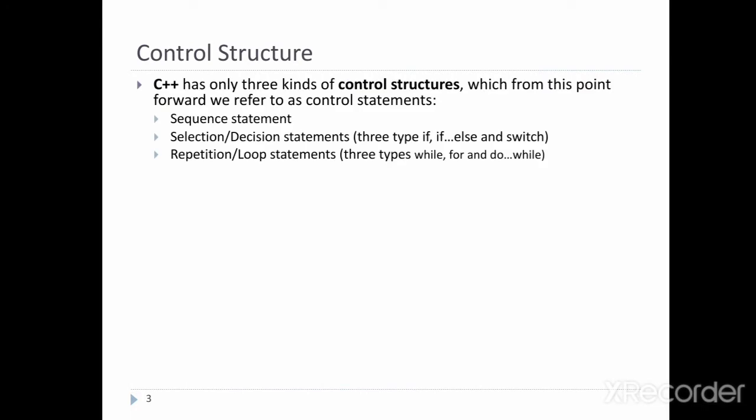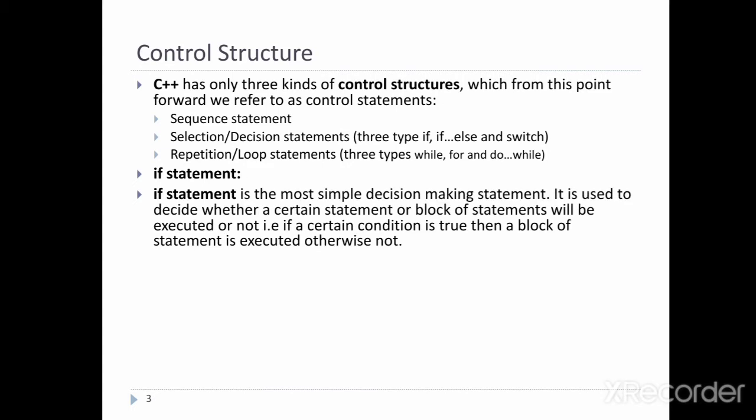So control structure has 3 kinds of control structure, which from this point forward we refer to as a control statement: sequence statement, selection or decision statement, and repetition or loop statements. A statement is a part of the program that is executed, and a statement specifies a certain action. A C++ program is a set of statements. These statements are normally executed one after another. This is known as sequential execution.